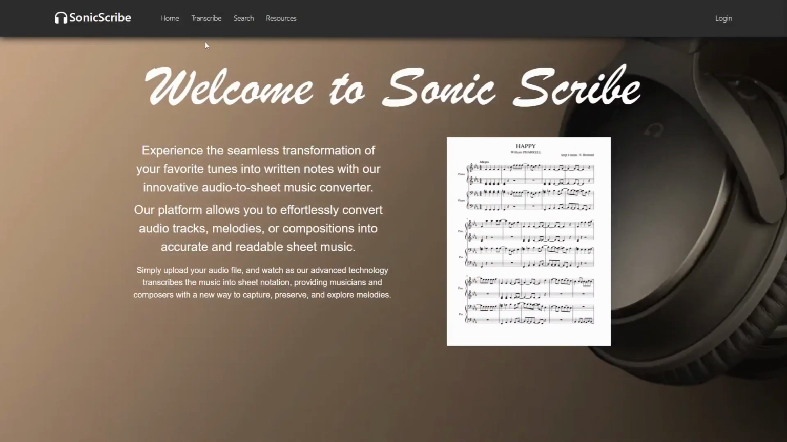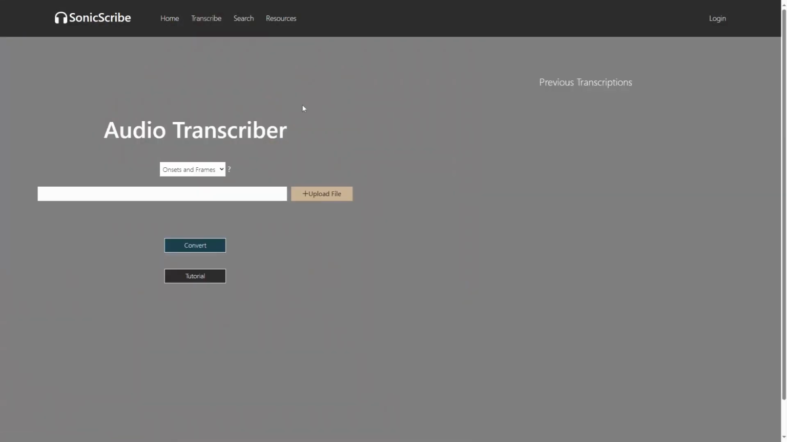So to start off, I'm going to go to the transcribe page. This is where the main functionality of our software is. The first thing you might notice is that we have a drop down for the two models. As mentioned in the presentation, the users are able to choose which algorithm suits them and their use case the best. So firstly, we have onsets and frames.